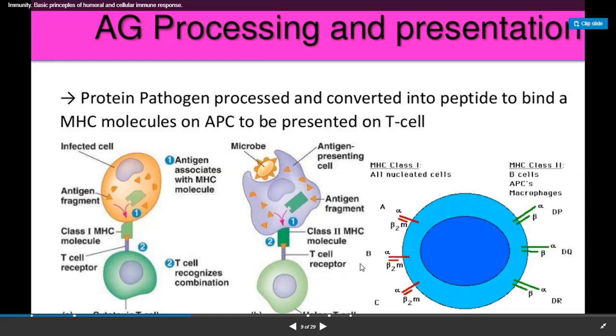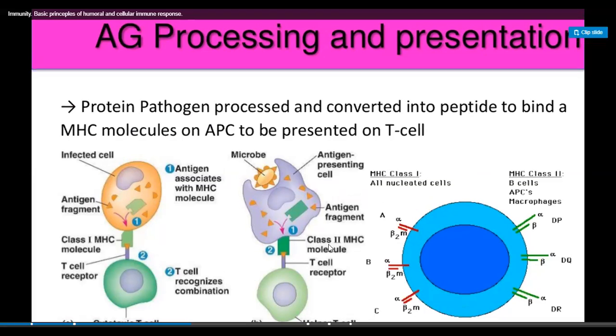These small peptides are then further presented by the major histocompatibility complex. This major histocompatibility complex has receptors, and these are receptors which can bind to T cells.